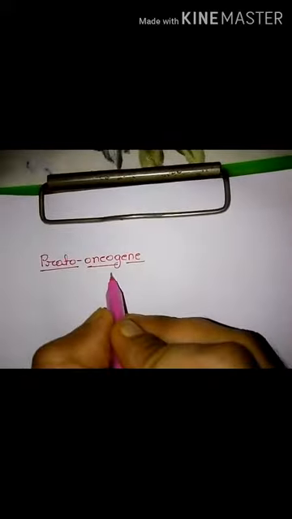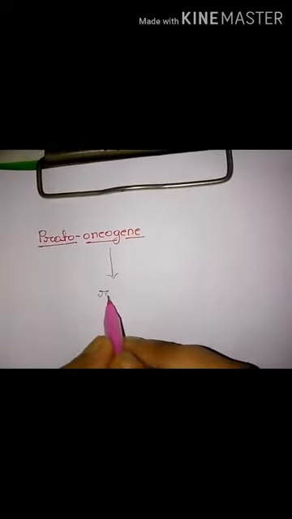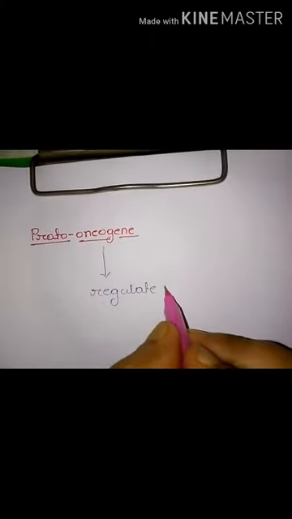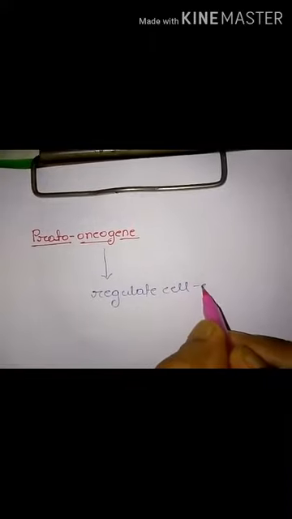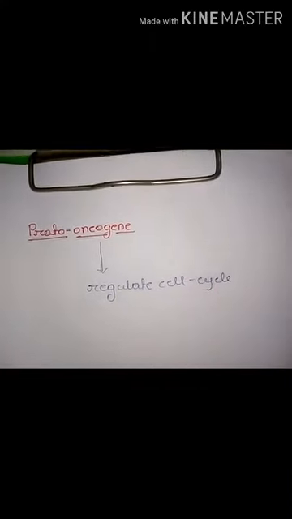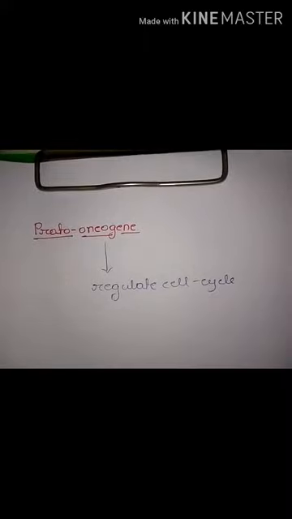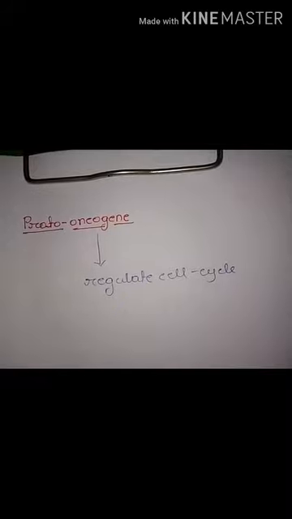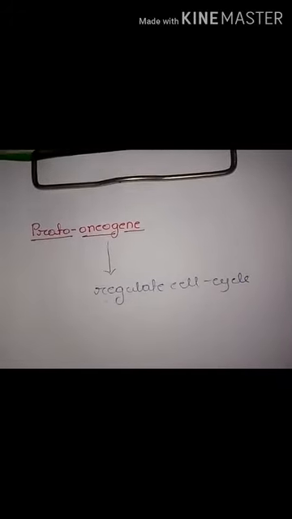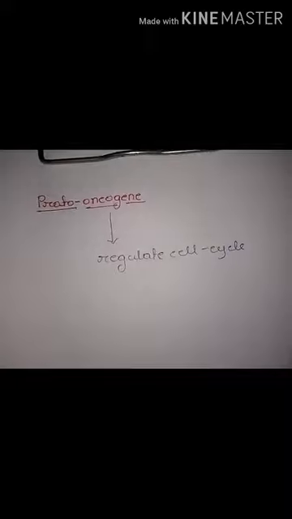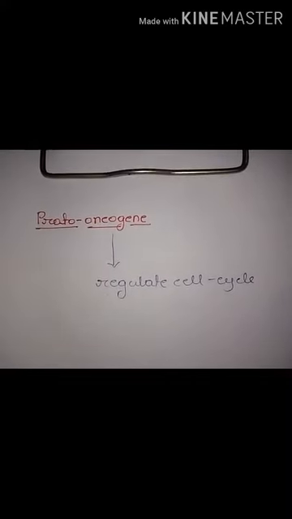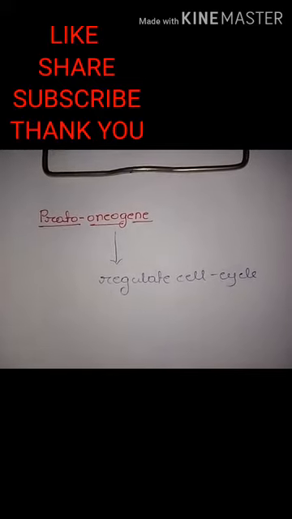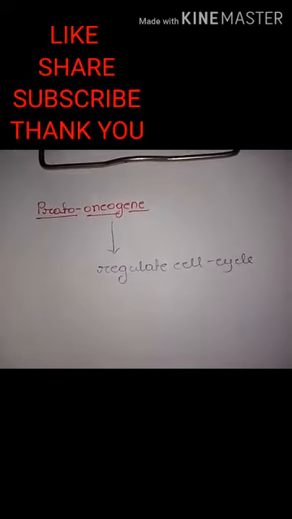So proto-oncogenes regulate the cell cycle. How do proto-oncogenes regulate the cell cycle? Because a proto-oncogene encodes some protein, and that protein helps in the proliferation of the cell. So when a proto-oncogene becomes mutated or translocated so that it contributes to inducing tumor formation, it has become an oncogene.